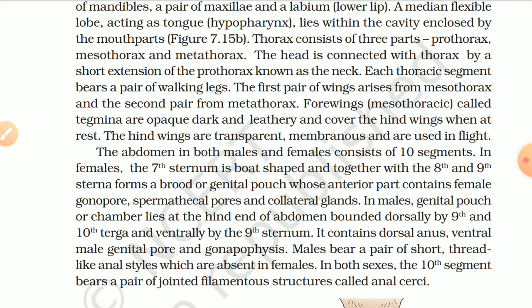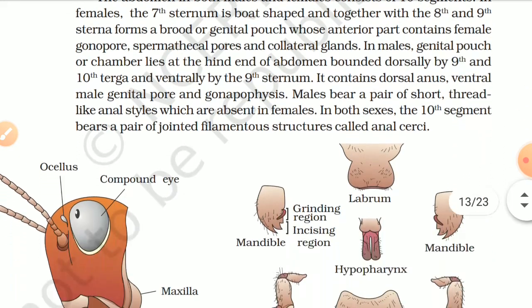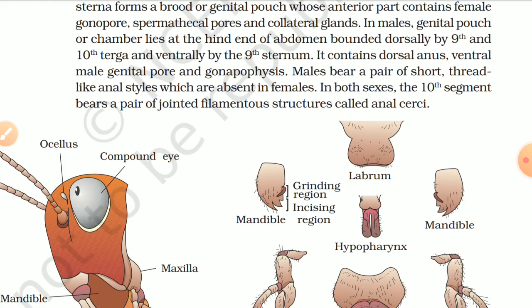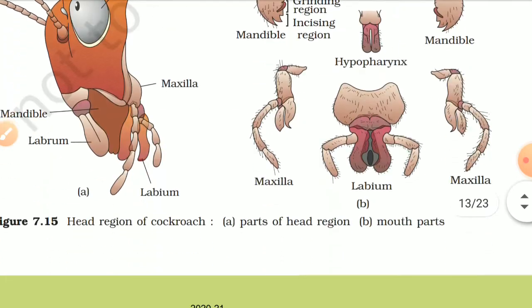In male, the genital pouch or chamber lies at the hind end of the abdomen, bounded dorsally by ninth and tenth terga and ventrally by the ninth sternum. It contains dorsal anus, ventral male genital pore, and gonapophysis. Males bear a pair of short, thread-like anal styles which are absent in female. In both sexes, the tenth segment bears a pair of jointed filamentous structures called anal cerci.